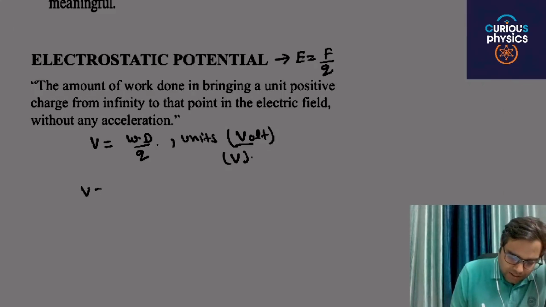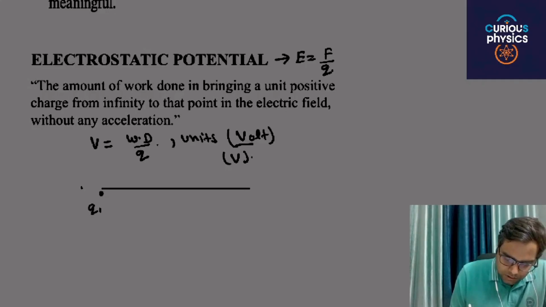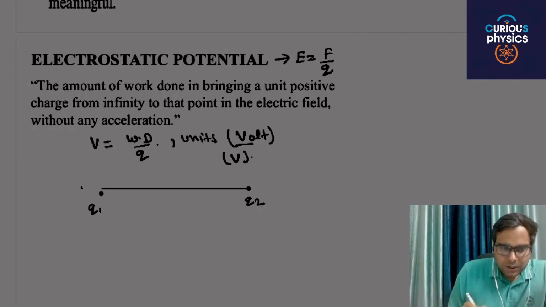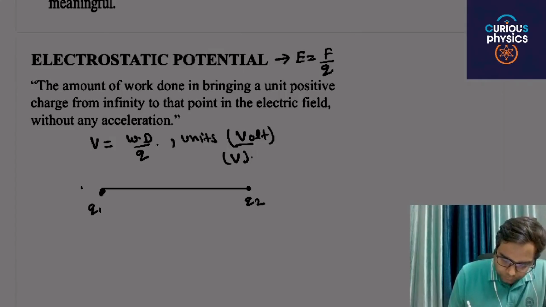We have studied earlier what will be the work done: change in potential energy. For example, one charge is Q1, other charge is Q2, and the distance between the two charges will be, for example, r.